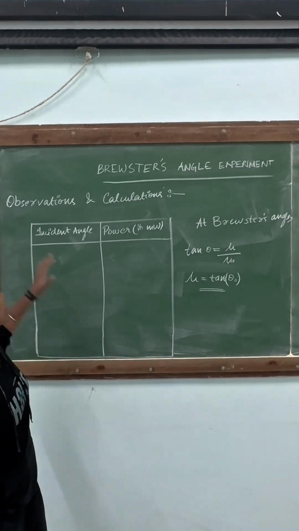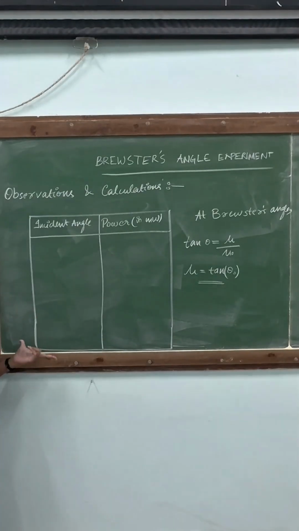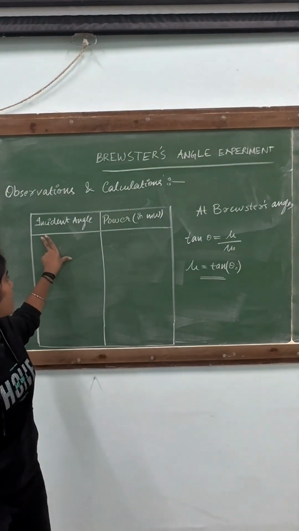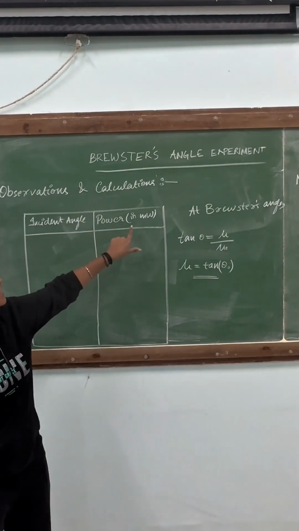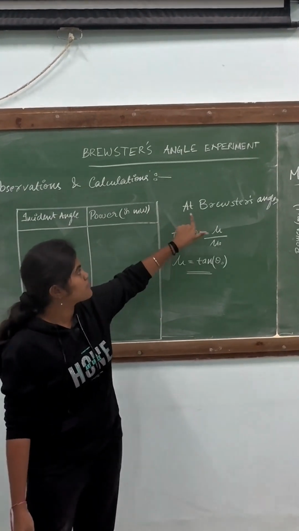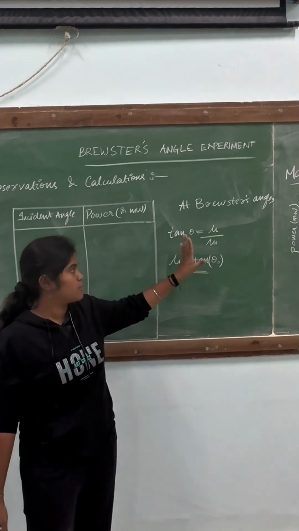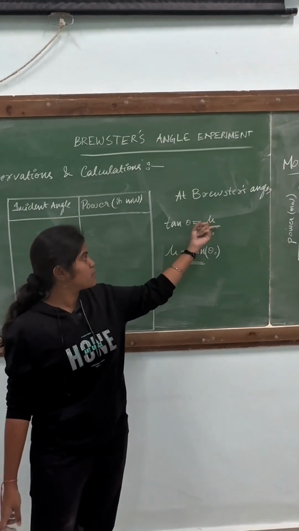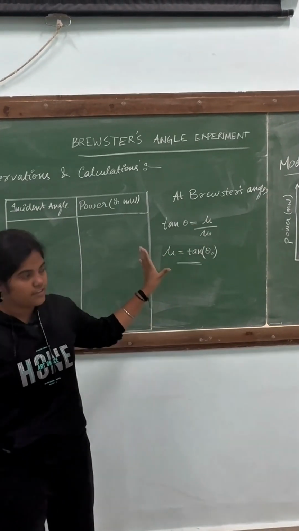Moving on to the observation and calculation, we have the column here with the incident angle and the corresponding power, which is written in milliwatts. For the calculation at Brewster's angle, we have already talked about it. Tan theta is equal to mu by mu naught. Mu is nothing but the refractive index here.